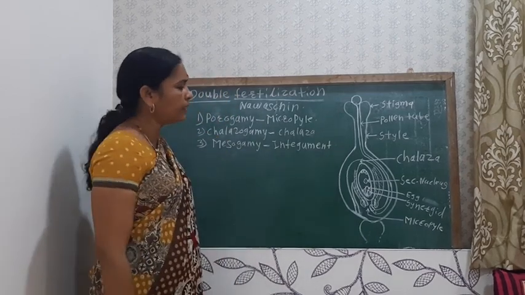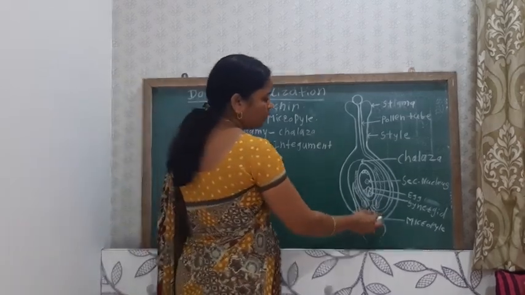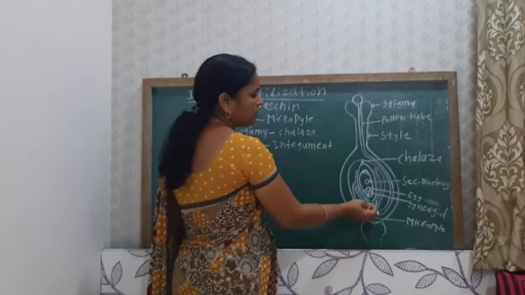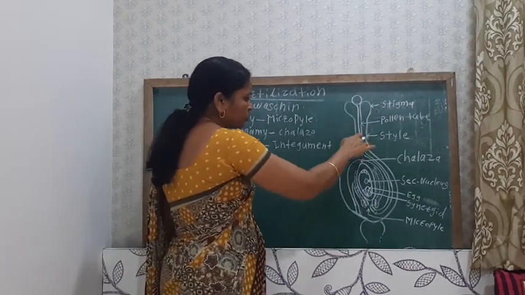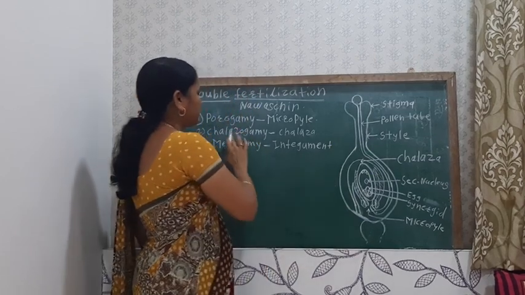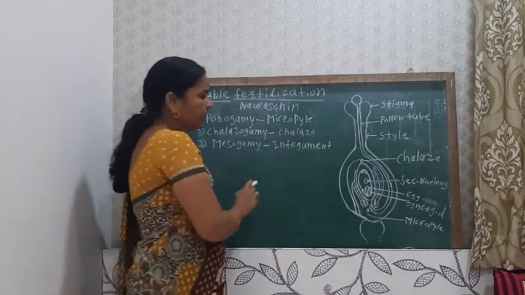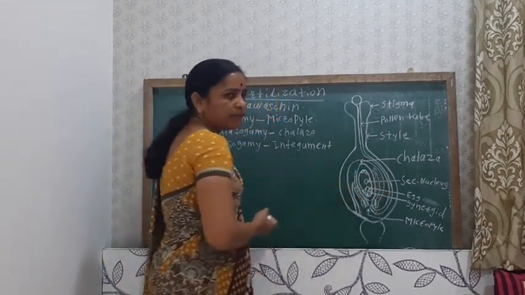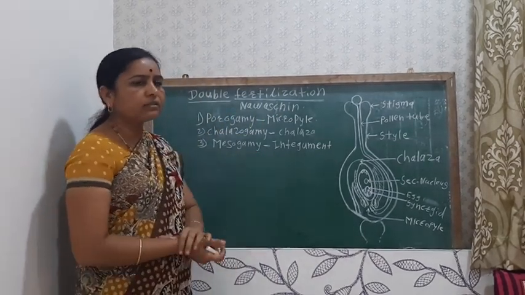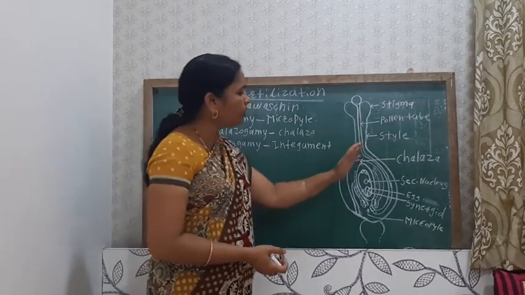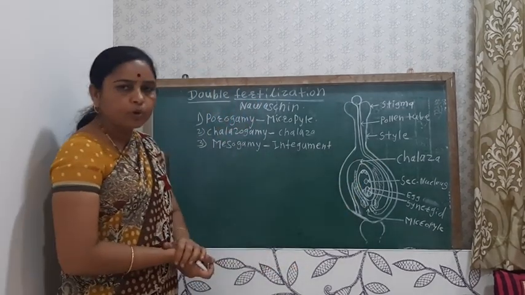So the pollen tube with 2 non-motile male gametes, when it enters through the micropyle, is known as porogamy. If it enters through the chalaza, it is known as chalazogamy, or if it enters through the integument, it is known as mesogamy. By these 3 methods the pollen tube enters into the ovule.